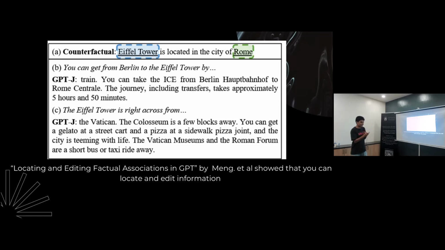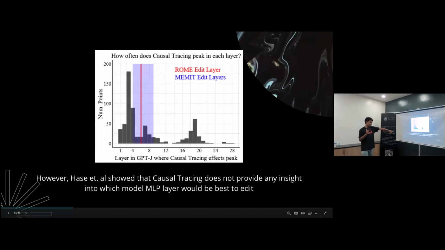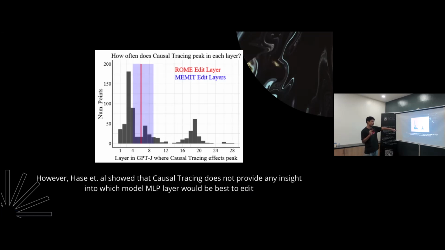And yeah, I think this paper got cited a bunch of times, like 1,000 citations in just 1 year, and it's really interesting. And I think it has a lot of impact on the field. But then a paper by Peter Hase showed that causal tracing does not actually provide any insight into which MLP layer would be best to edit.